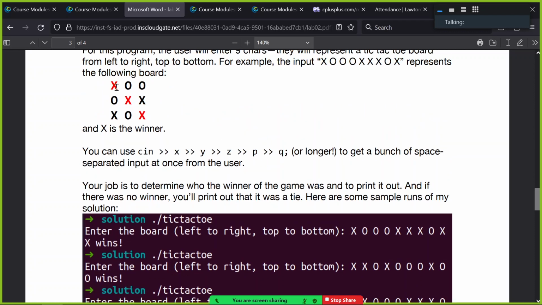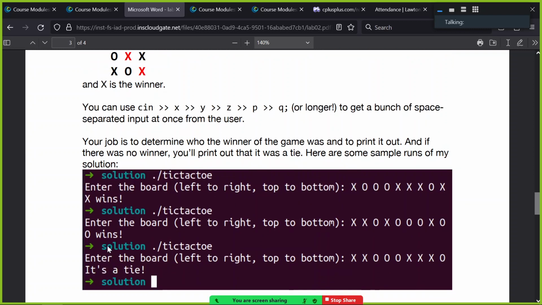So you'll look for all the combinations: check all the rows, check all the columns, check all the diagonals. There will only be one winner in the tests. I'm not going to try and cheat like that or trick you, because it's impossible in tic-tac-toe to have multiple winners. So in this case, X wins, and so you'd print out X wins. For this tic-tac-toe board, you can draw it yourself, but apparently O wins for that one. And then if it's a game where nobody wins, like nobody got any of the rows, diagonals, or columns, then you're going to output it's a tie.